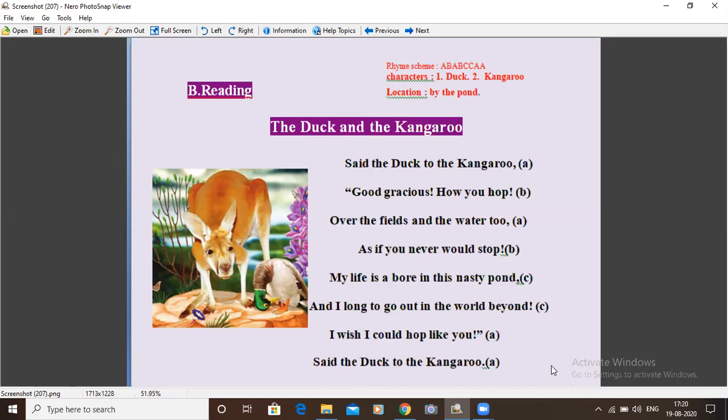Said the duck to the kangaroo, good gracious, how you hop over the fields and the water too, as if you never would stop. My life is a bore in this nasty pond, and I long to go out in the world beyond. I wish I could hop like you, said the duck to the kangaroo.